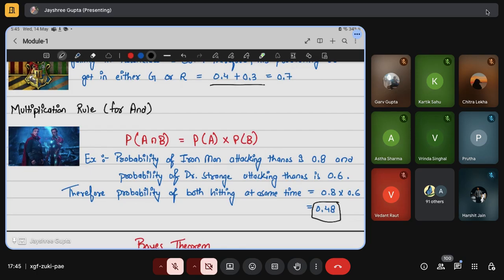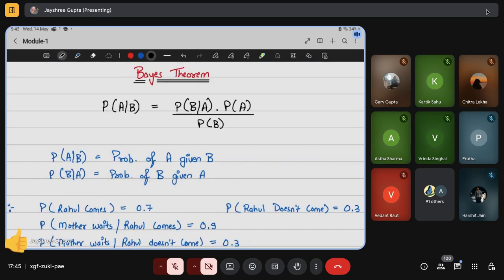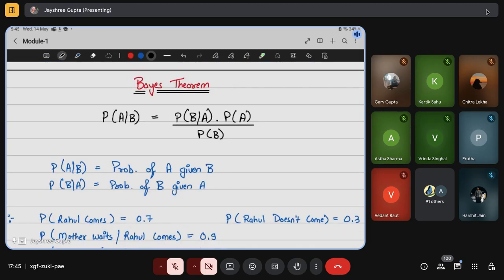Yes, go ahead. We will solve a question for it. There's a formula for the probability of B happening when A has already happened. The problem is that we are not able to find out where to apply Bayes' theorem, when we have to use this theorem. So when it is given that this work has already happened, and you are asked when the other will happen, and along with that the reverse direction is also given.